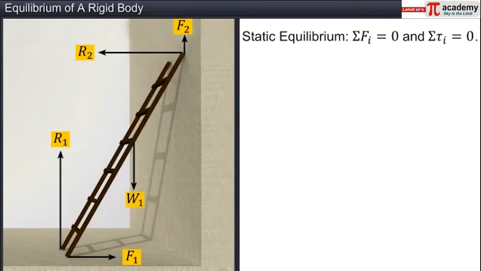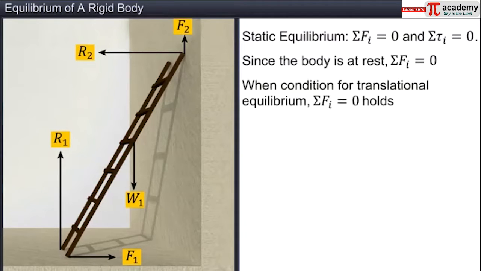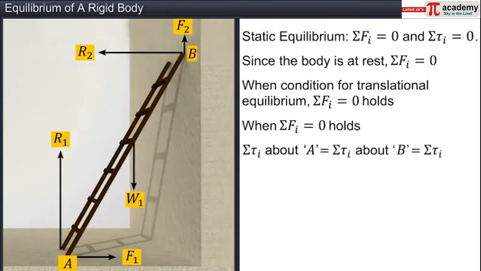And W1 is the weight of the body. As the ladder is in static equilibrium, the vector addition of all these forces must be equal to zero. As the condition for translational equilibrium holds good in this case, we can calculate the torques about point A or about point B or about any other point to compute sigma tau i and to equate it to zero.